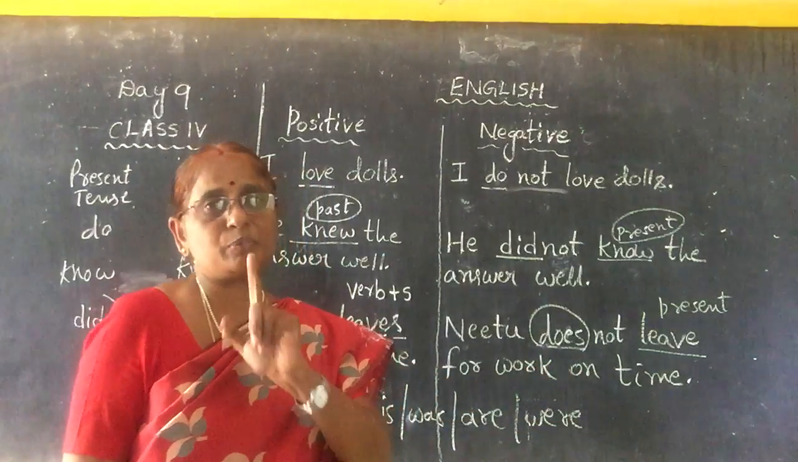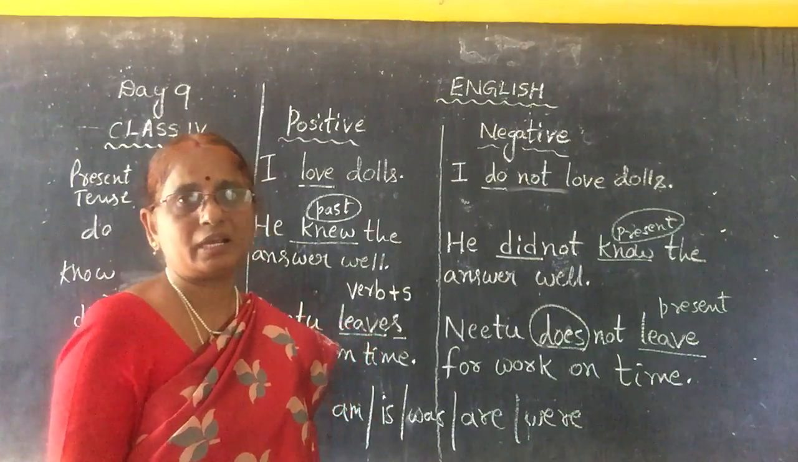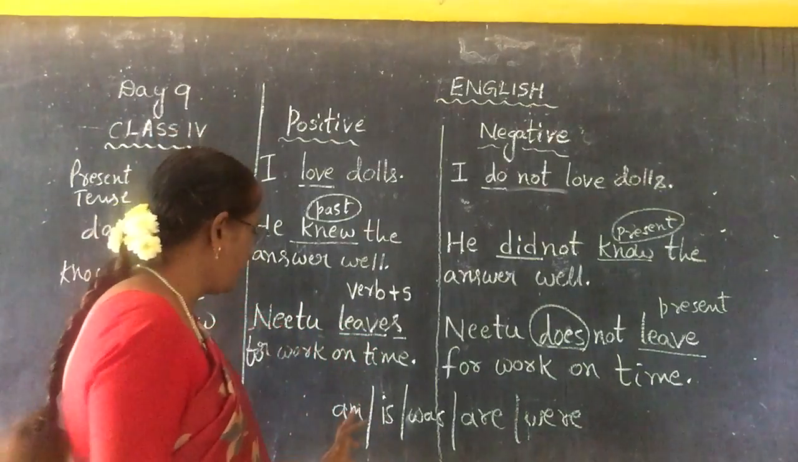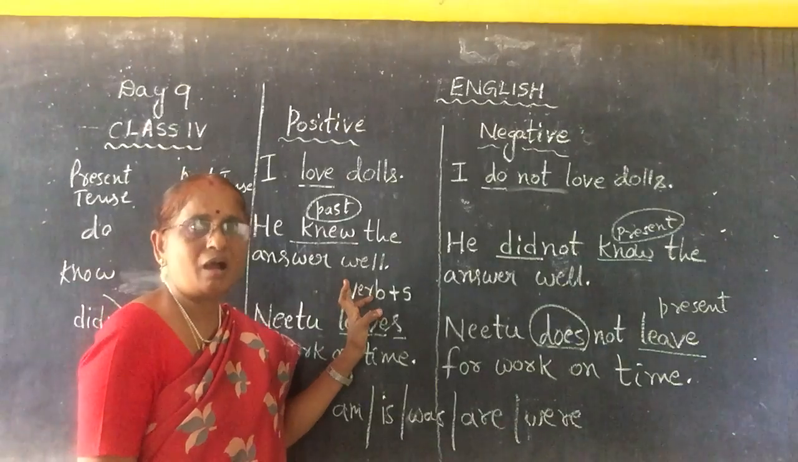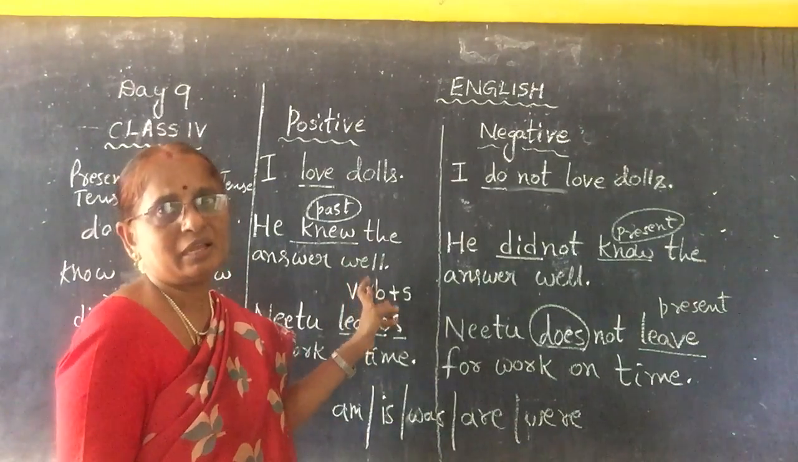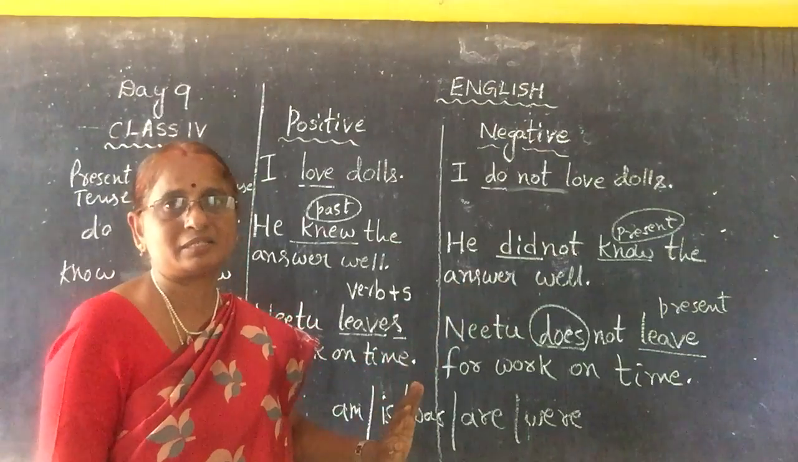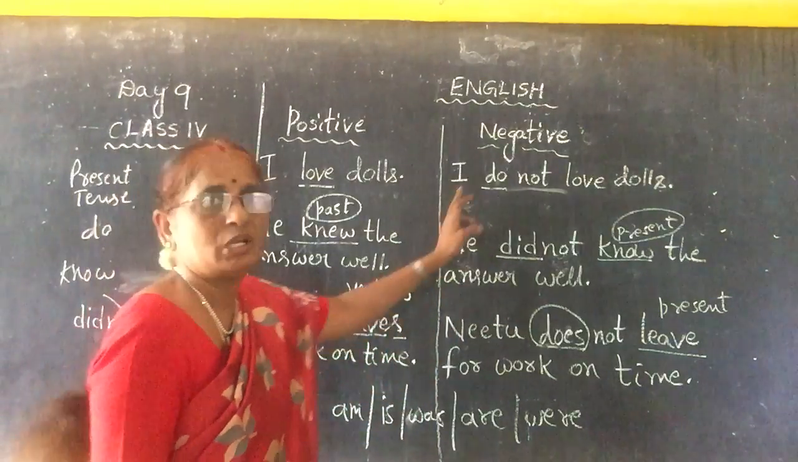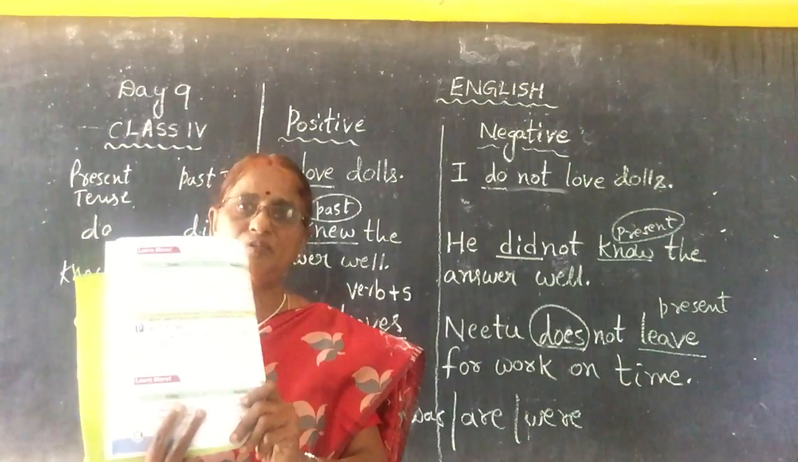This is a very, very important point. Secret. Put it in the mind very carefully. Okay? When there are no helping verbs in positive sentences, when these positive sentences are changing into negative sentences, we have to use do, did, does. That is the explanation of this table.